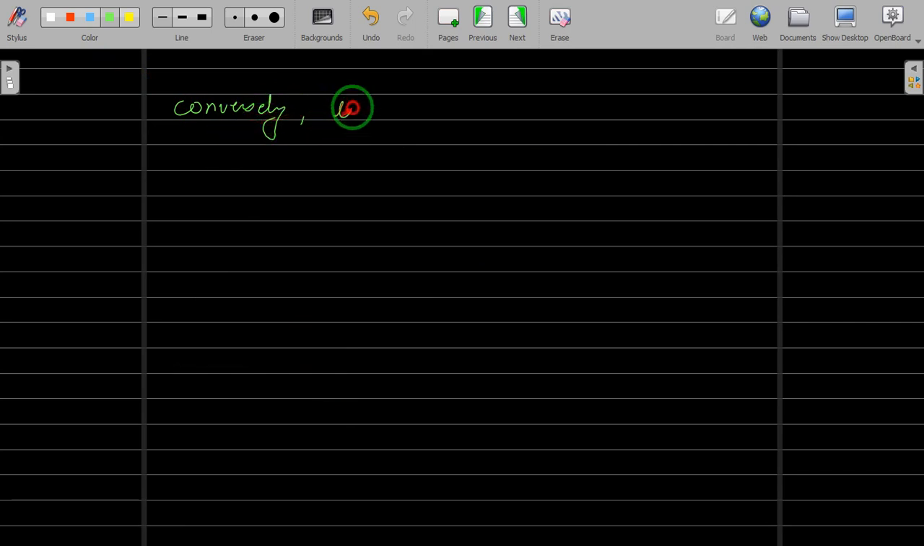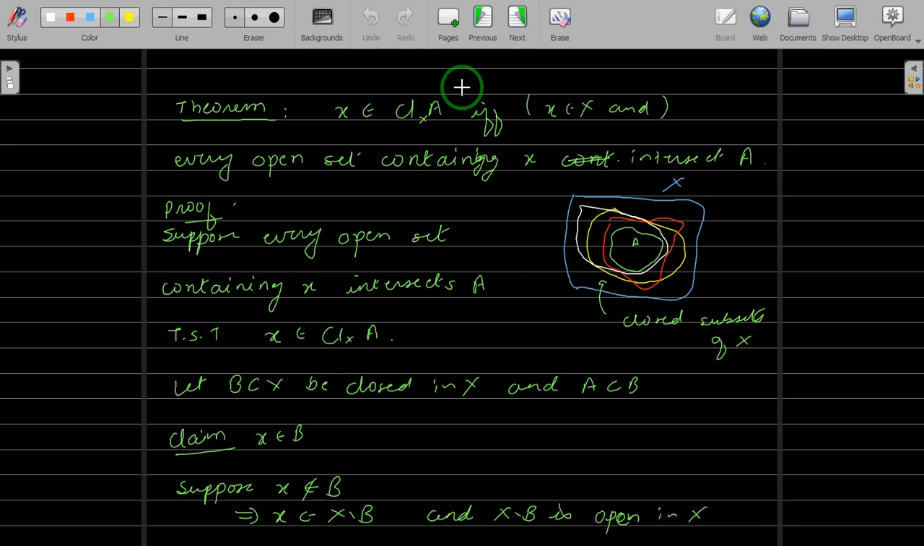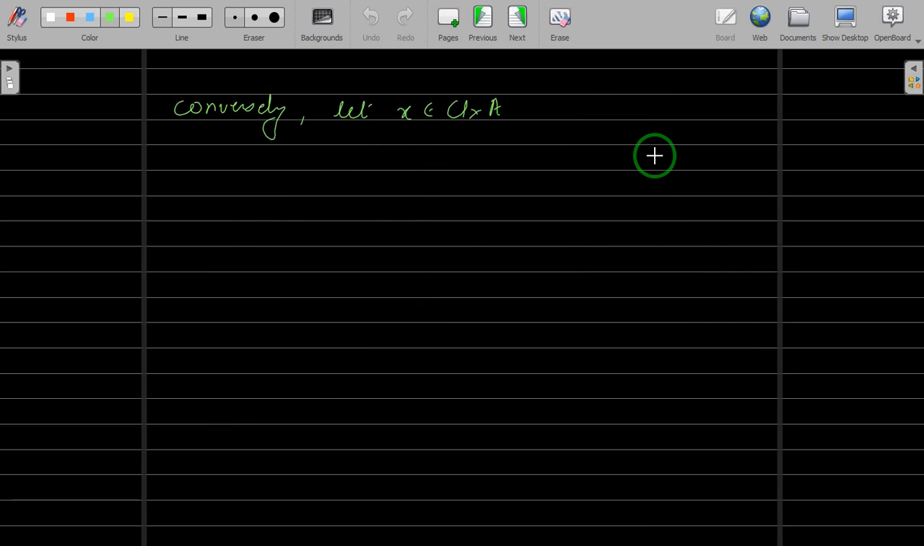Conversely, let us take x belongs to the closure of A in X. Now we have to show that every open set containing x intersects A. To show this, you take some arbitrary open set containing x and show that this arbitrary open set intersects A.